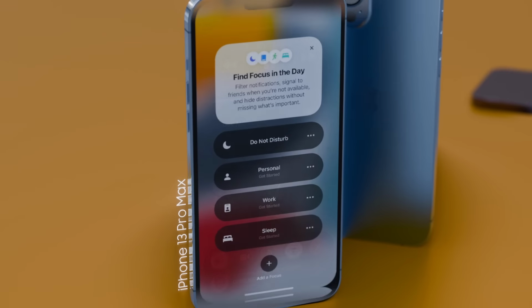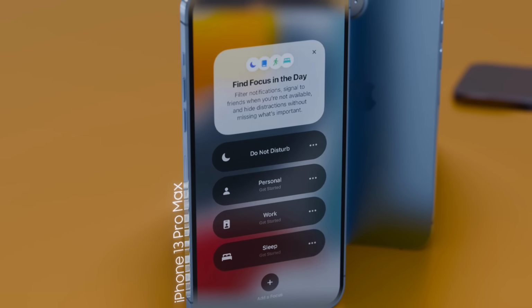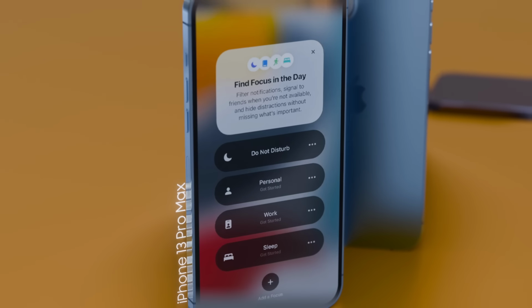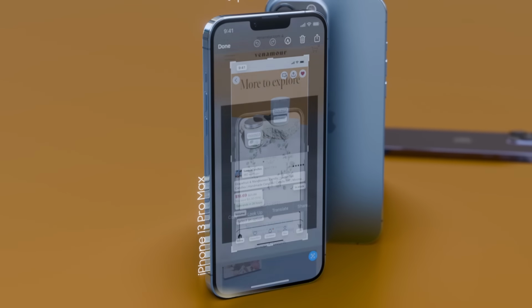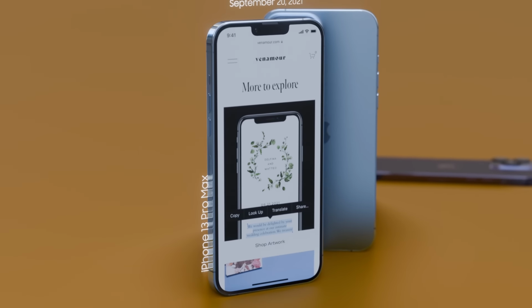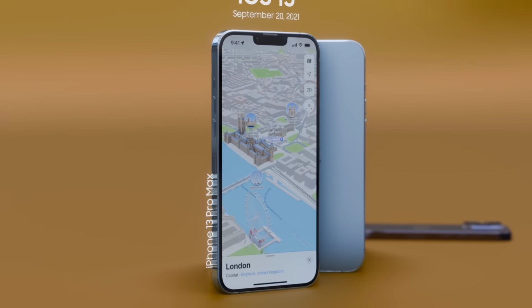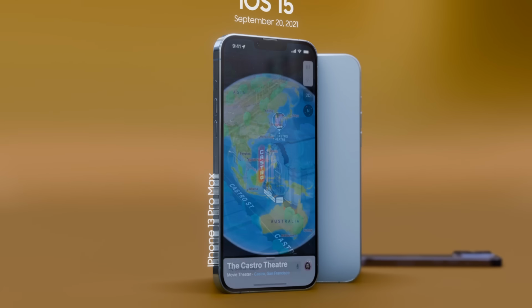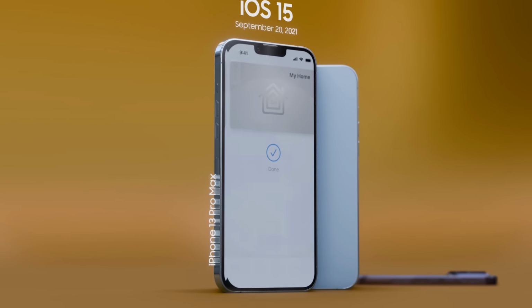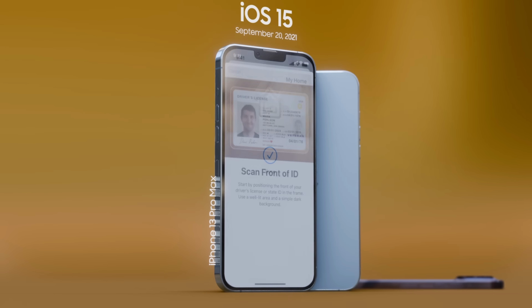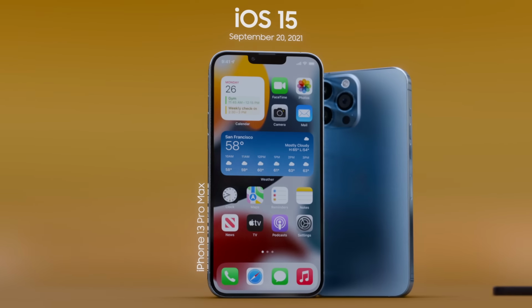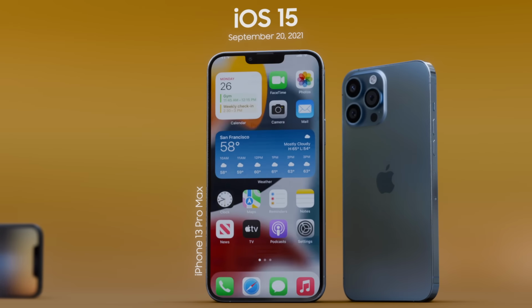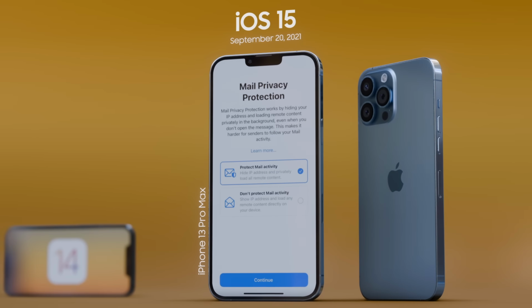The new Focus mode helped reduce distractions by customizing notifications and home screens based on user activity. Live Text brought AI-powered text recognition to photos and camera, enabling users to copy, look up, and translate text seamlessly. Apple Maps and Weather were redesigned with richer details and dynamic layouts, while Wallet expanded to support home keys and ID cards securely stored in the Secure Enclave. Privacy enhancements were woven throughout, including Mail Privacy Protection and on-device Siri processing.